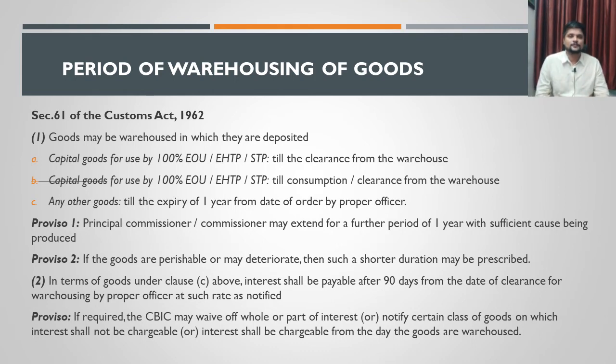If any sufficient reason is provided for not clearing within 90 days, and if the CBIC is satisfied with the reasons provided, then they may issue an order to waive off the whole of the interest or any part of the interest. That power to the CBIC is provided in the proviso under subsection 2 of section 61. Okay, so with this, let us summarize these provisions in the form of a flow chart.